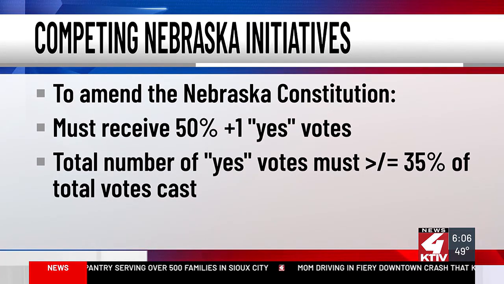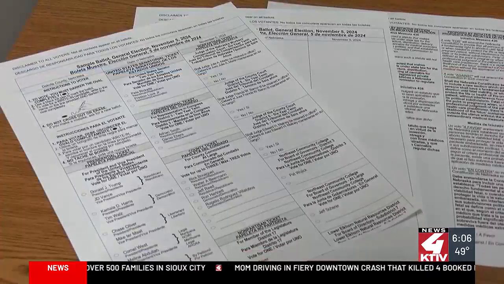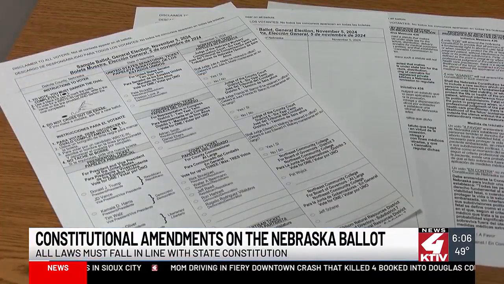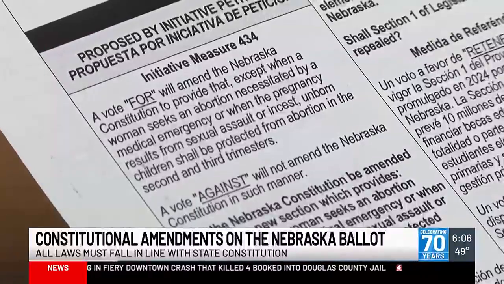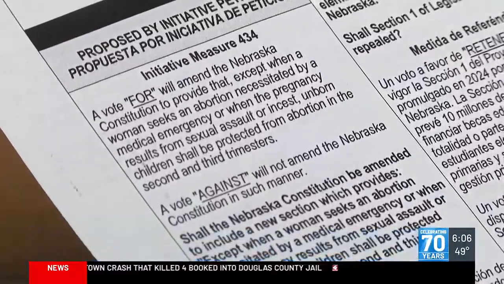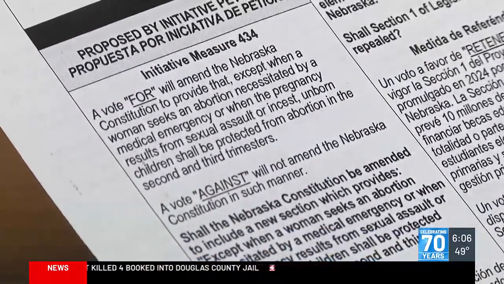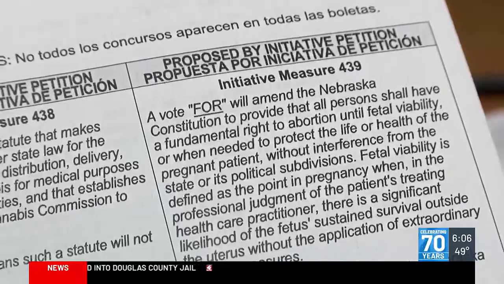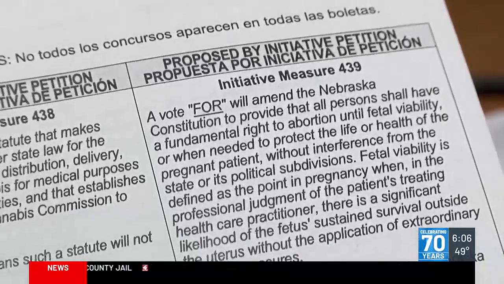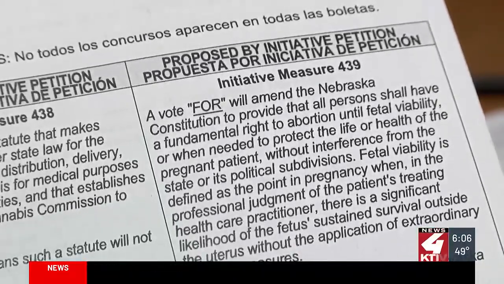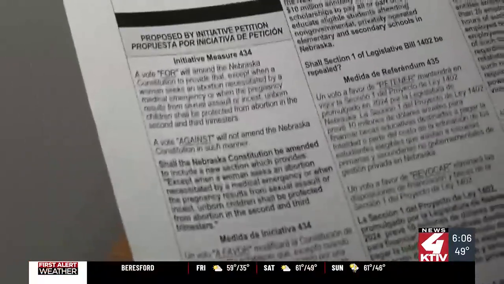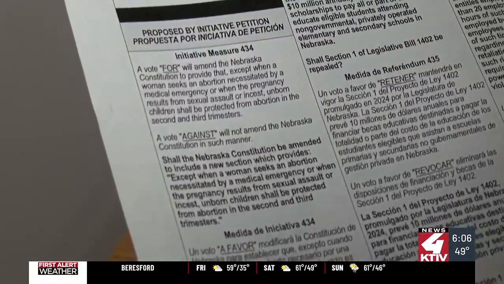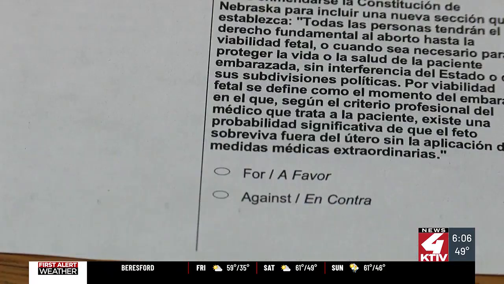from the petition process. But what does it mean to write a new initiative into the state constitution versus just making a new law? Well, in order to overturn a state statute, you need a simple majority vote by the Nebraska legislature and a governor's signature. But constitutional amendments can only be changed by either a 60% vote in the state legislature and a vote by the people in an election, or with the approval of another initiated constitutional amendment placed on the ballot via a successful petition containing 10% of the state's registered voters.